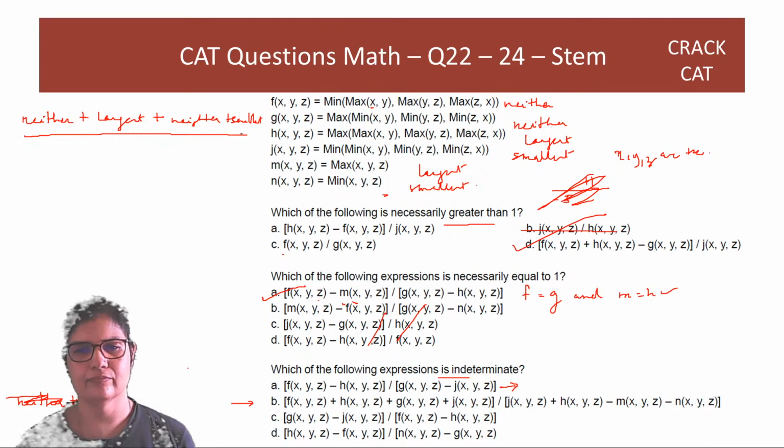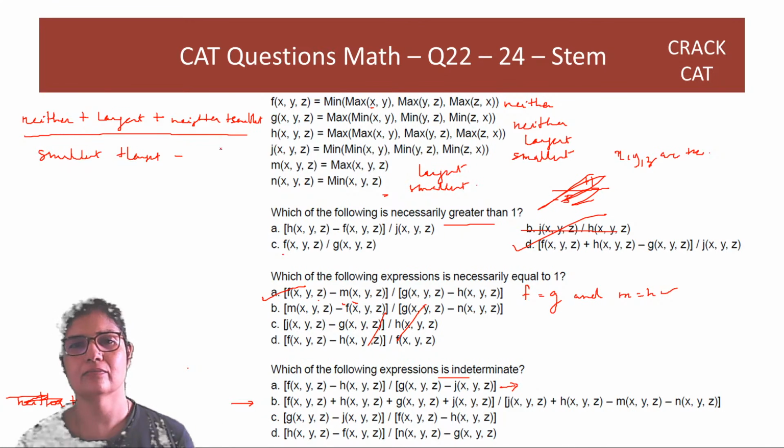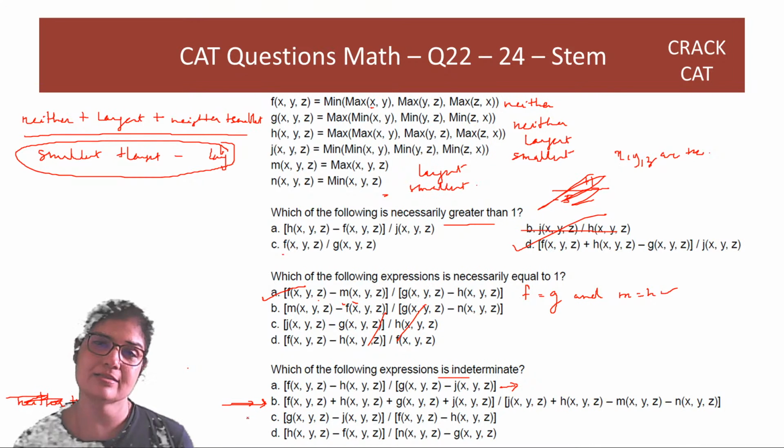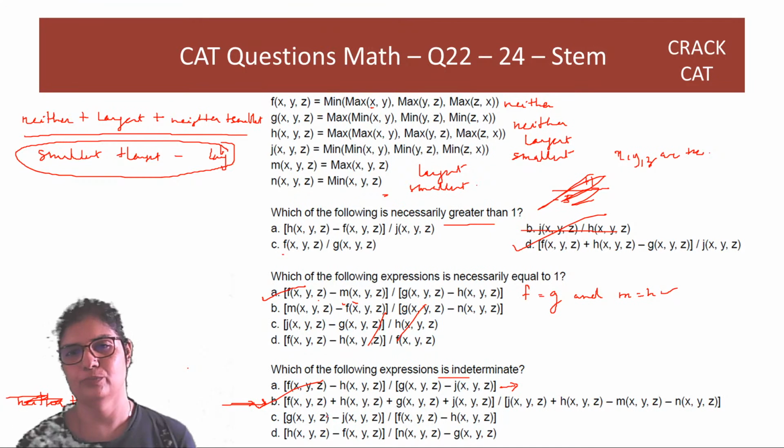Divided by, again j is smallest, h is largest, minus. Largest minus smallest. So here the denominator becomes 0, and hence B is indeterminate because you are dividing by 0. Nowhere else are you dividing by 0.